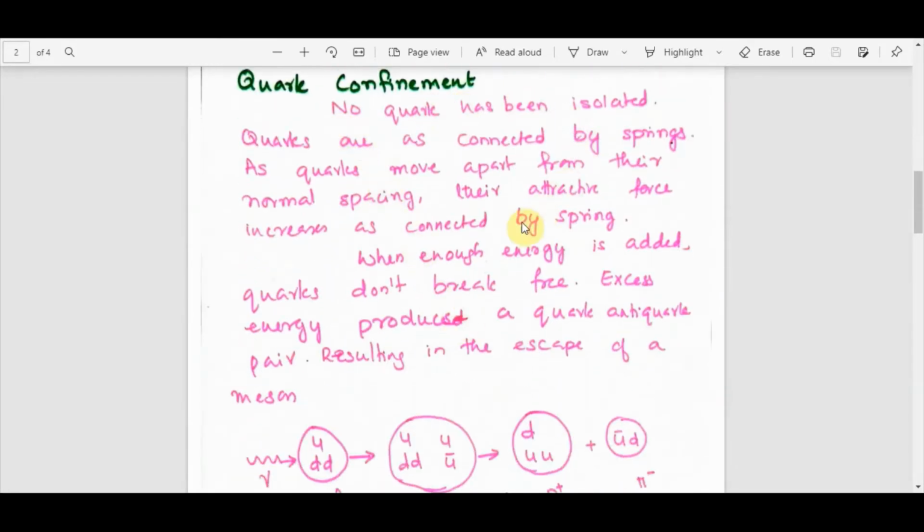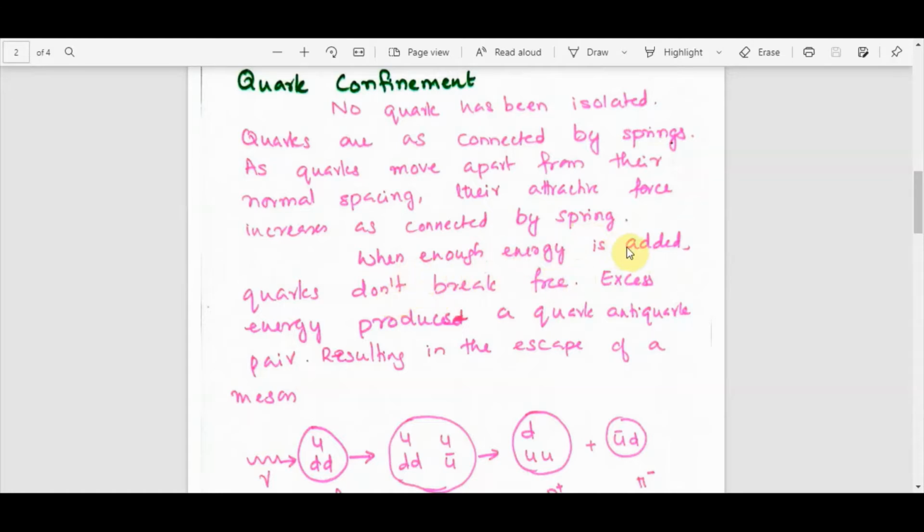The quark confinement. We have not been able to isolate quarks. Even though we have identified different types of quarks, isolation of quarks has not so far been possible. Quarks are supposed to be connected to each other, just like connected by a spring. If they are close together, their interaction is less. If we try to move them apart from their normal spacing, their attractive force increases as if connected by a spring.